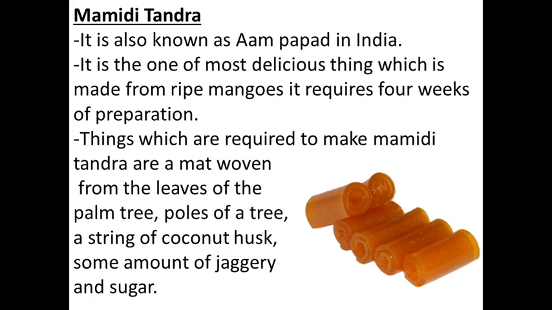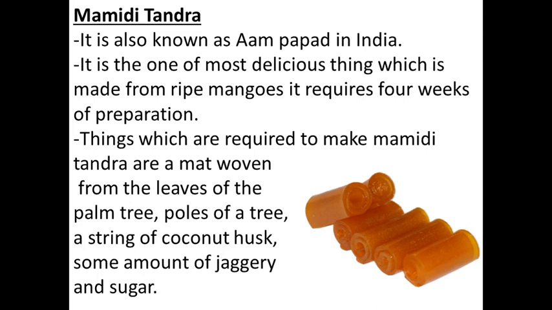For sweetness and for preservation also, that is sweetening. Means 2 preservative methods we are using here. Like that, with the help of many preservative methods we are making different dishes of mangoes and enjoy those dishes throughout the year.